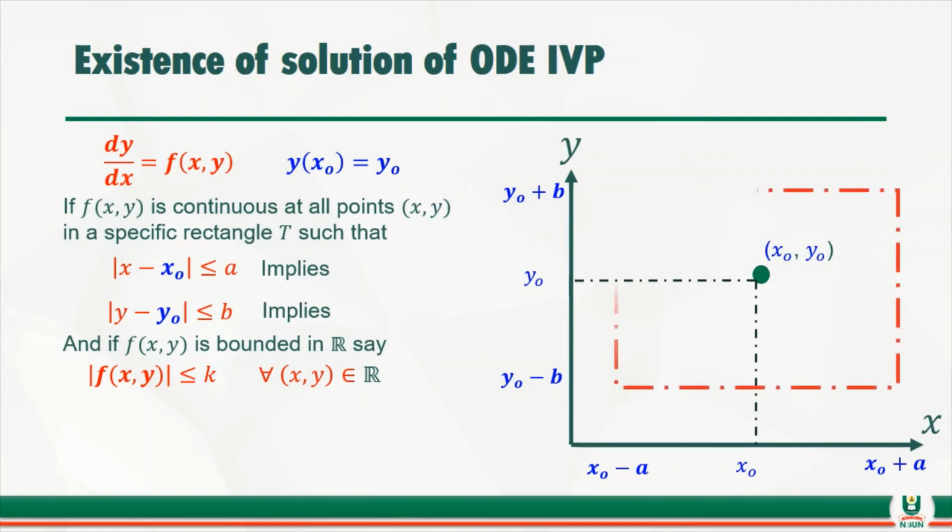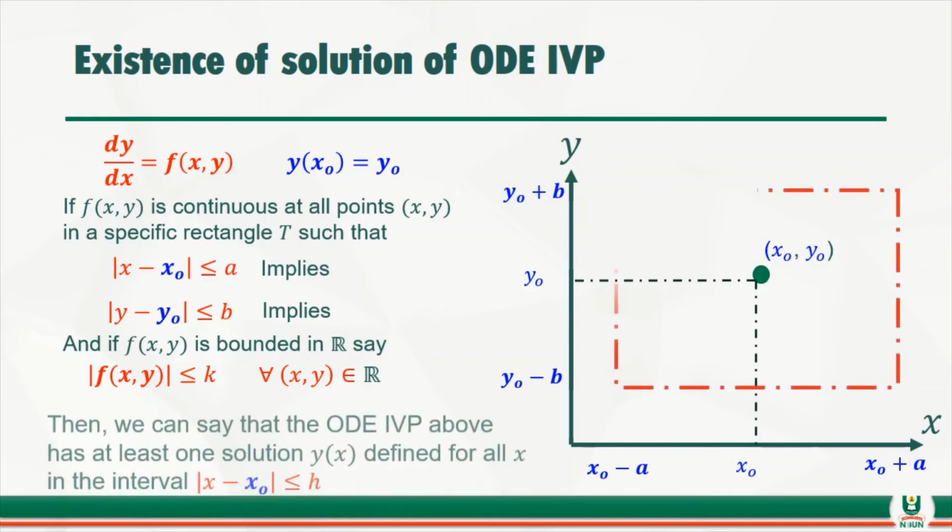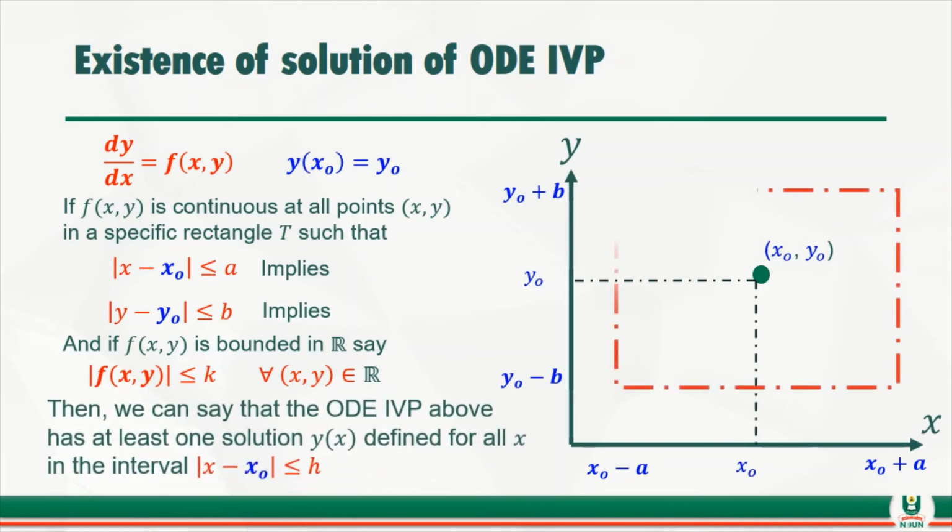So then we can now say that the ODE IVP above has at least one solution. And that solution is only defined within the absolute value of x minus x naught less than or equal to h. In this course, we are not going to talk about the theory. But if we are to go into detail in the theory, there is a way that we can calculate a. There's a way we can calculate b. There's a way we can calculate h. That will give us a perfect solution. But that one is beyond the scope of this course.